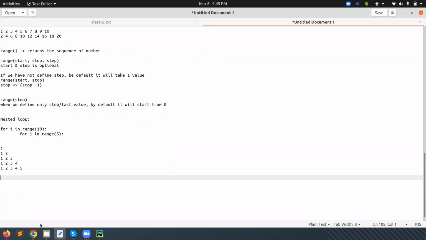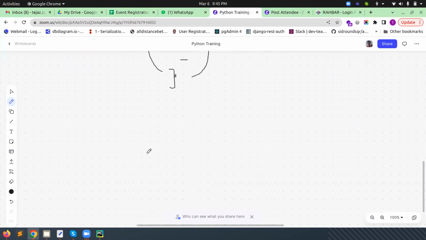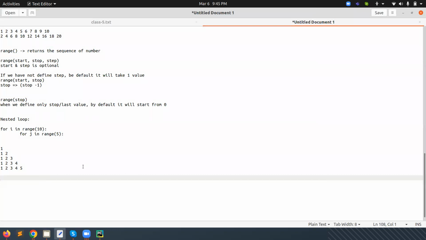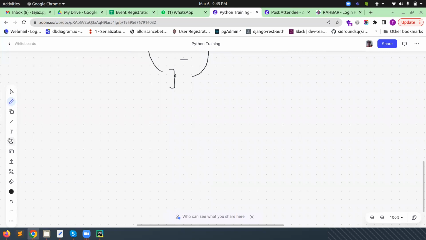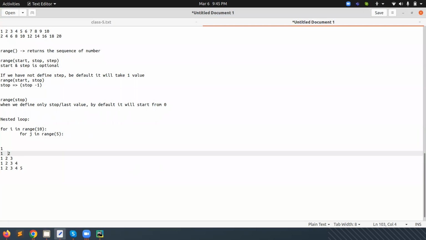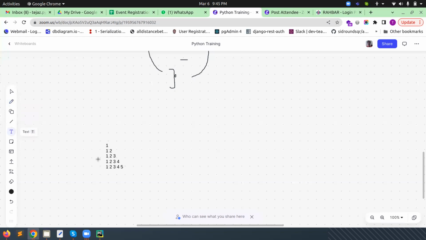What is the meaning of this? Now, with the help of this, you can understand once again here. I want to give one more space. Actually, there is no need to define a body here.